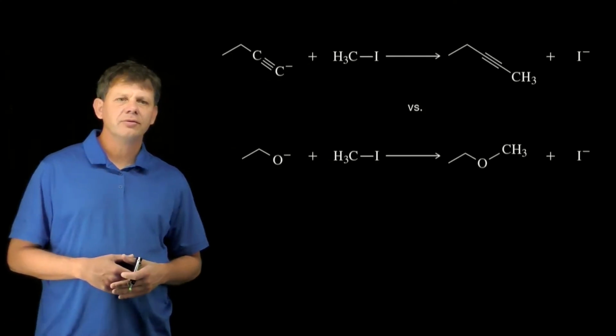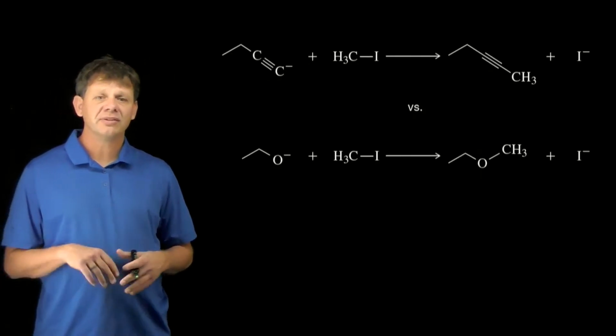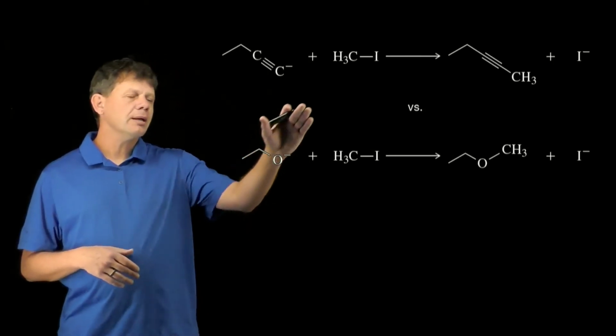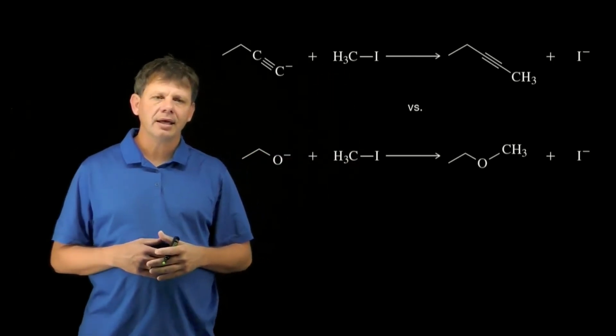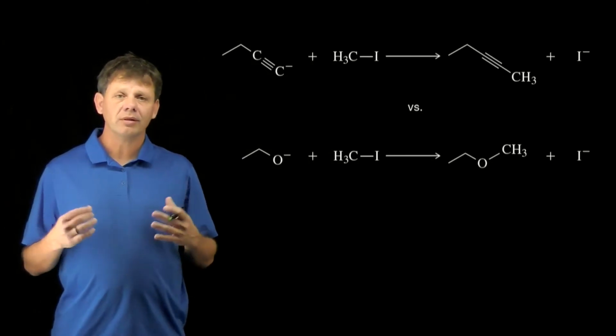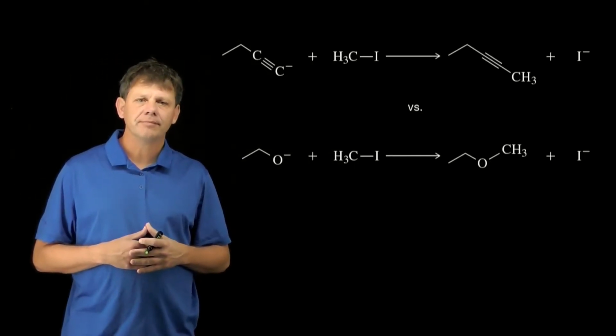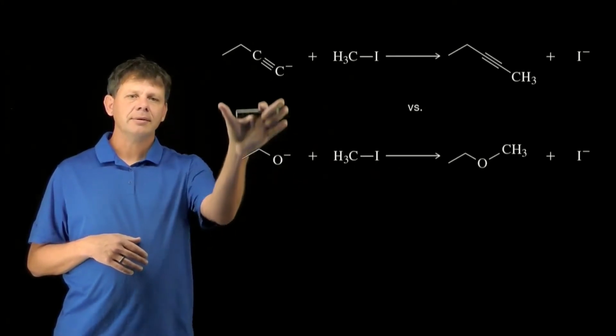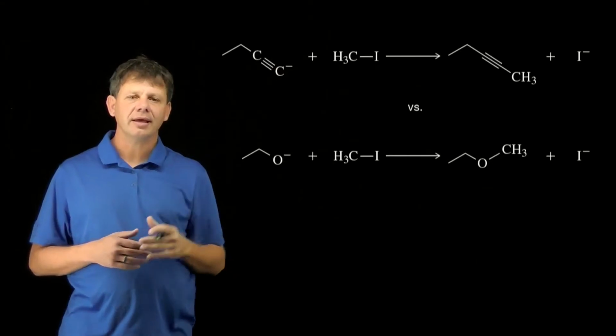This assessment compares two possible SN2 reactions and asks which we would expect to be faster. If we look, in both cases we're using methyl iodide, so the nature of the electrophile or the leaving group is not going to be important. What's different then is here we're using an alkoxide and here we're using an acetylide ion.